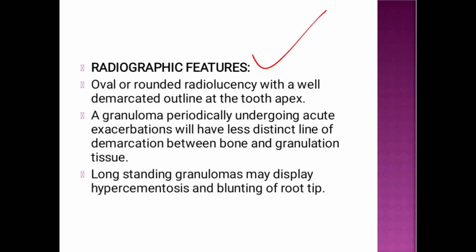Basically you can see an oval radiolucency, which is a demarcated outline at the apex. There will be a blackish area. A granuloma that undergoes acute exacerbation has a less distinct line of demarcation between the bone and granulation tissue. So they are saying that the granuloma has very poor demarcation, it is not well demarcated. In a long-standing granuloma, when the granuloma is present for a very long time, there is hypercementosis and blunting of the root tip.